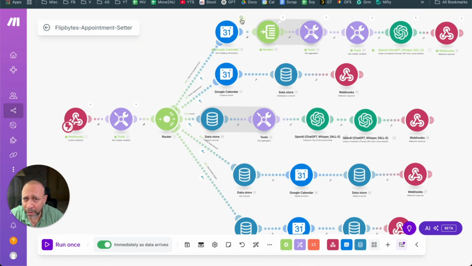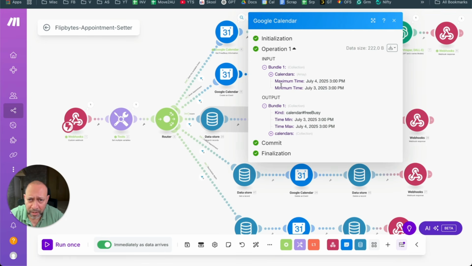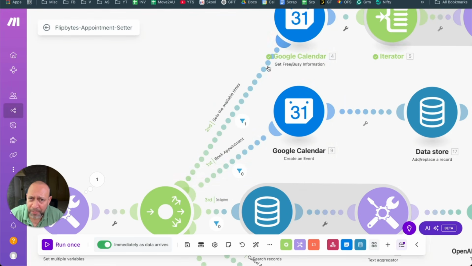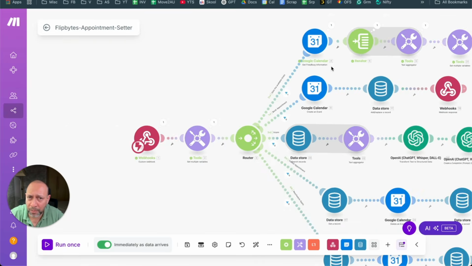This is the Google Calendar, and the input is the time. The user wants it from 3rd July to 4th July. So it takes 1 day's worth of time and checks whether that booking is available or not. This gives you the busy time, right? If you go here, you say set free busy information. So that is what comes in.